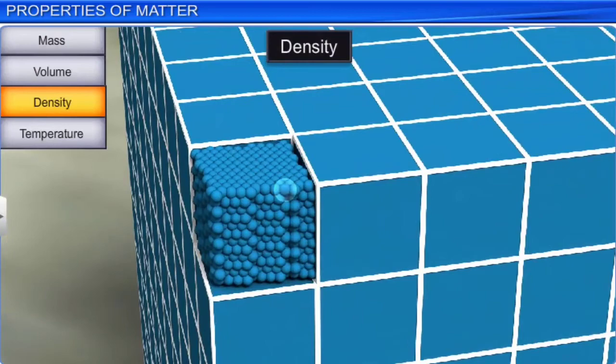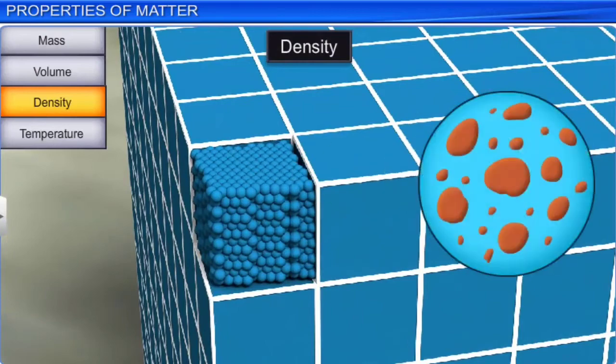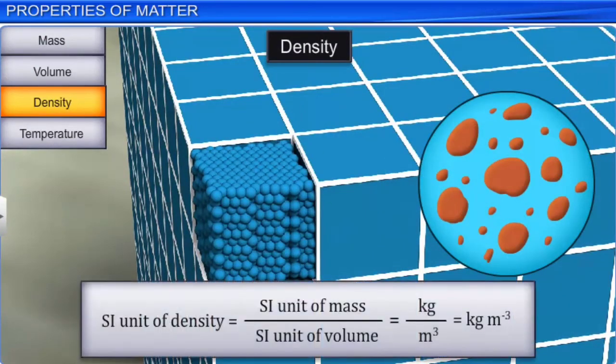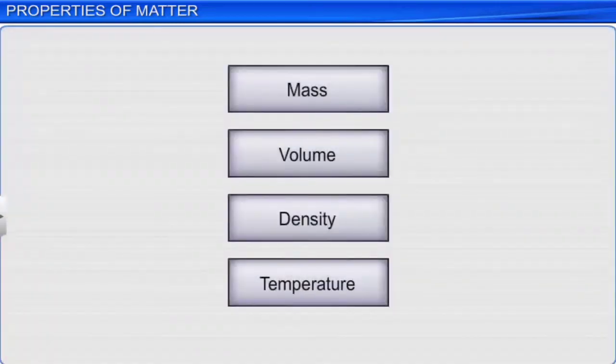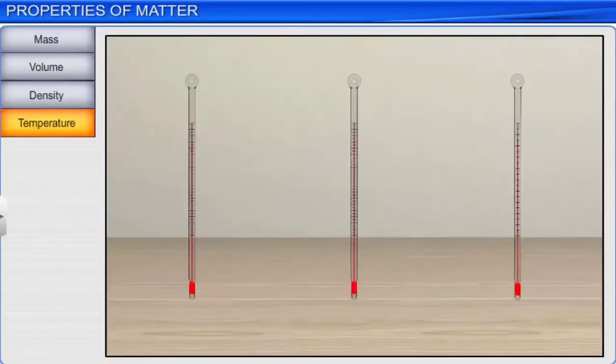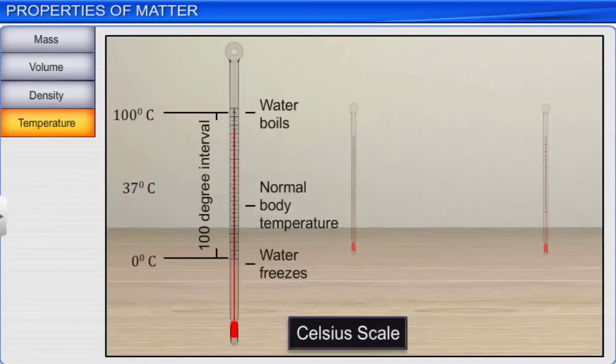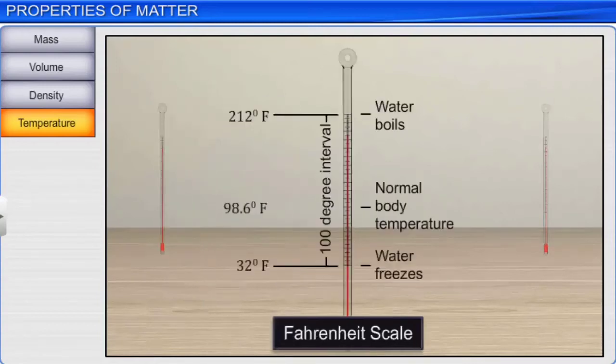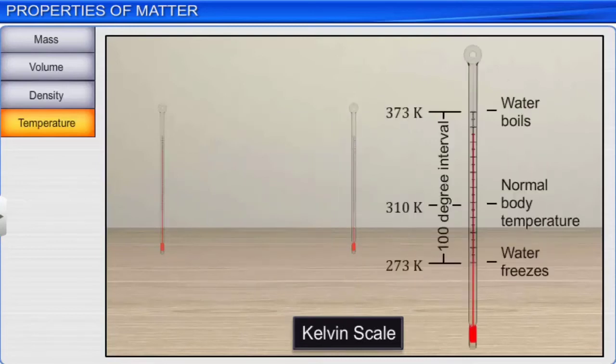Density is the amount of mass per unit volume of the substance and can be illustrated as shown in the equation. As this unit is large, chemists often express density in grams per cubic centimeter. Finally, let's look at temperature. There are 3 scales used to measure temperature: degree Celsius, degree Fahrenheit, and Kelvin.